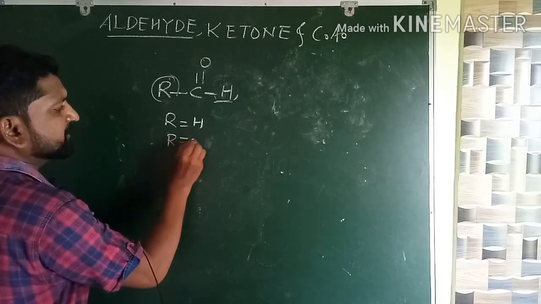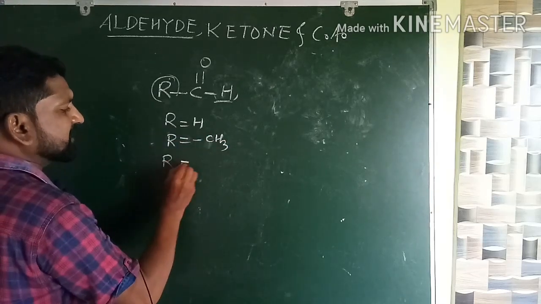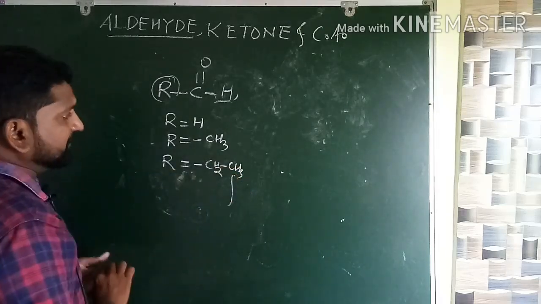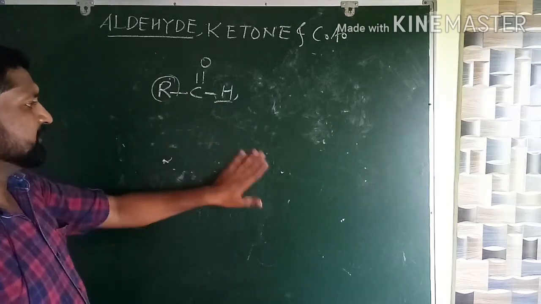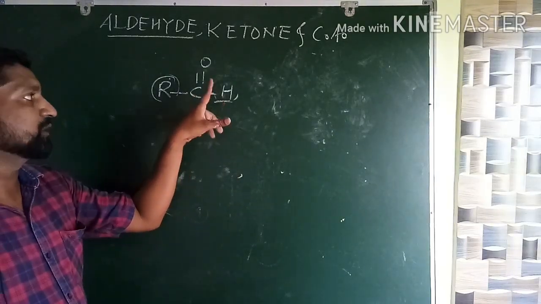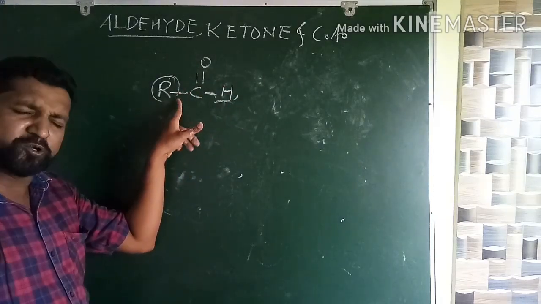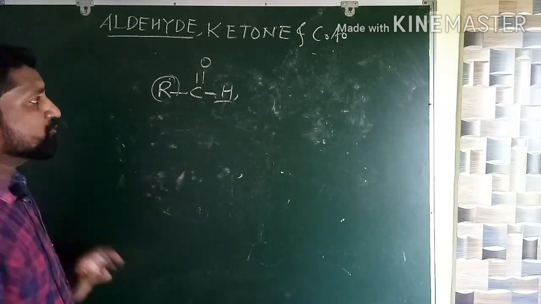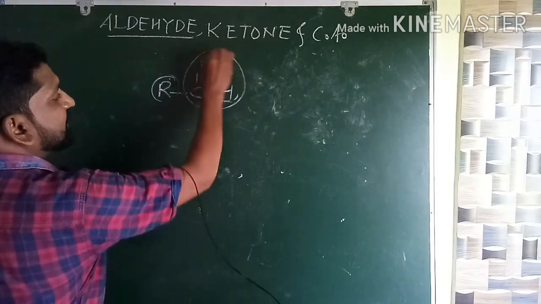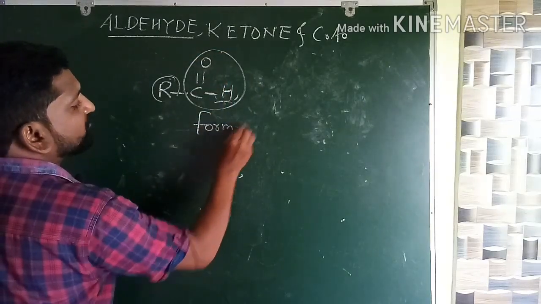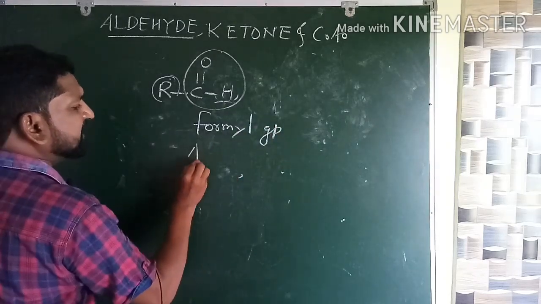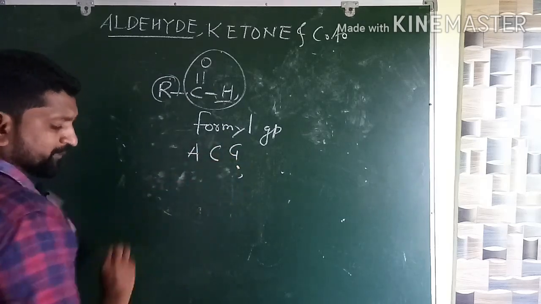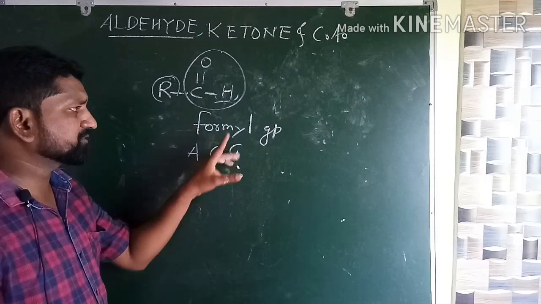In the second case R will be equal to the methyl group. In another case R will be equal to CH3, CH2 and so on. So in aldehyde, the carbonyl group must be attached to one hydrogen and one alkyl group, or sometimes an aryl group. This is about the aldehyde. The name of the functional group in the aldehyde is called the formyl group, or simply the aldehydic carbonyl group, or simply the formyl group.